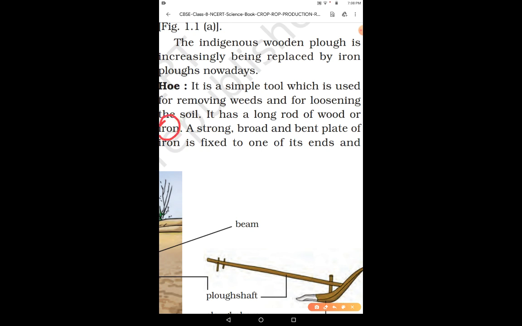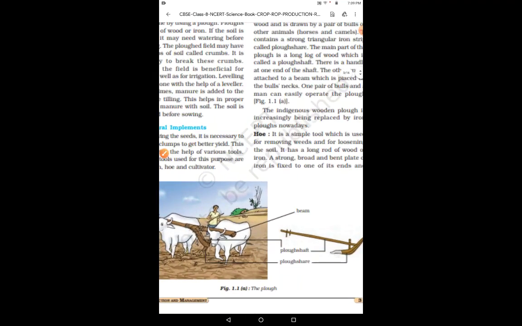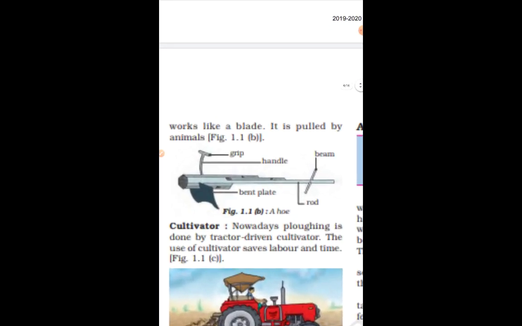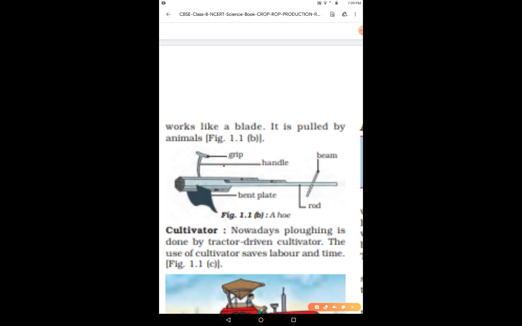Right? Nowadays iron hoes are available, but first wood hoes were used. So the main part is the long rod of wood, right? And a strong, broad, bent plate of iron is fixed. Generally iron hoes are available, right? Let us see the diagram of a hoe. Look at this. This is the hoe, right? You can see the main part is the long rod of iron, right? This is the grip, the handle, and a broad bent plate, right? This is the beam and this is the rod, right? This is the diagram of the hoe.